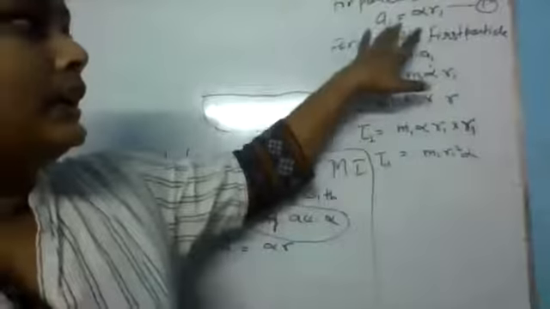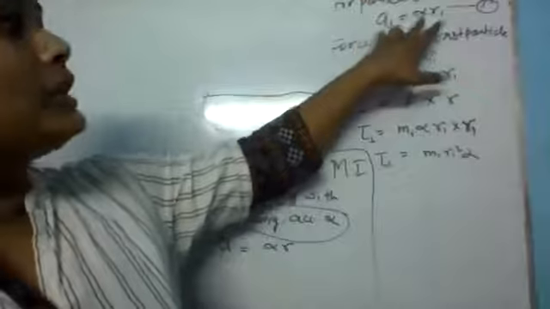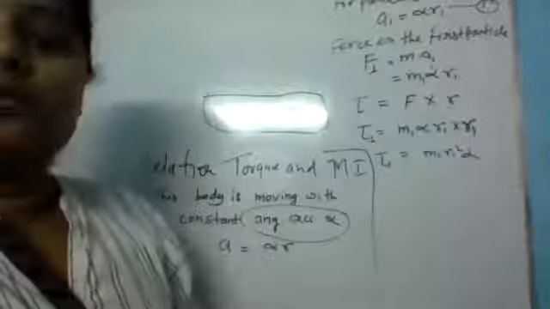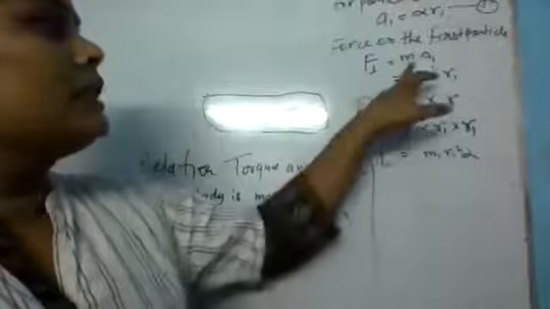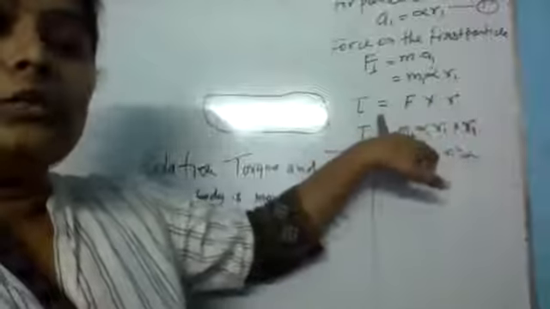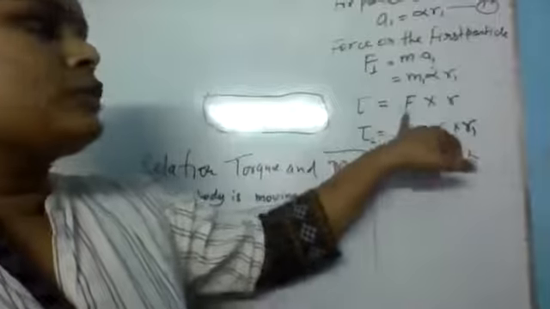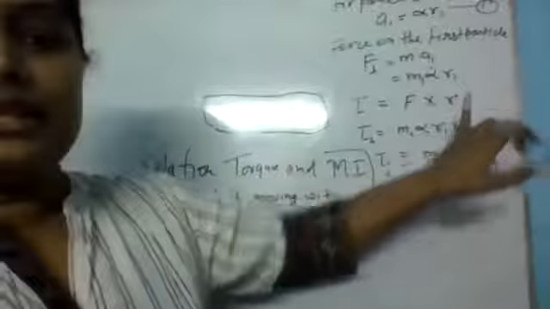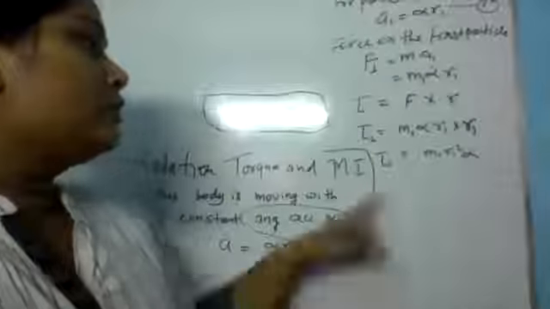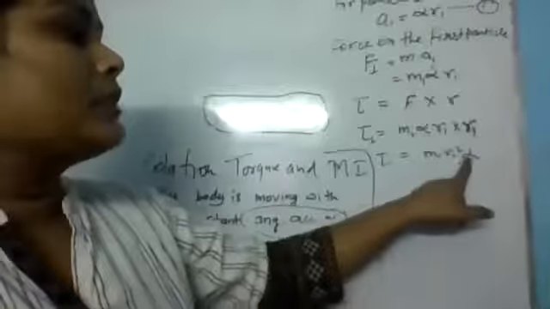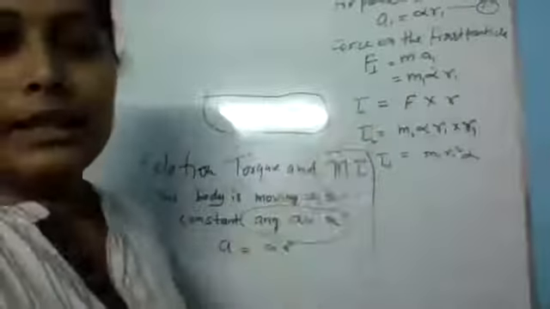For particle 1, the linear acceleration will be a1 equals alpha r1. Now we will find the force. Force equals mass into acceleration, so F1 equals m1 a1, and in the place of a1 I am putting alpha r1. Now let's find the torque. Torque equals moment of force, that means force multiplied by the distance from the axis of rotation. So tau 1 equals m1 alpha r1 into r1, so m1 r1 square alpha. Is it clear up to here?